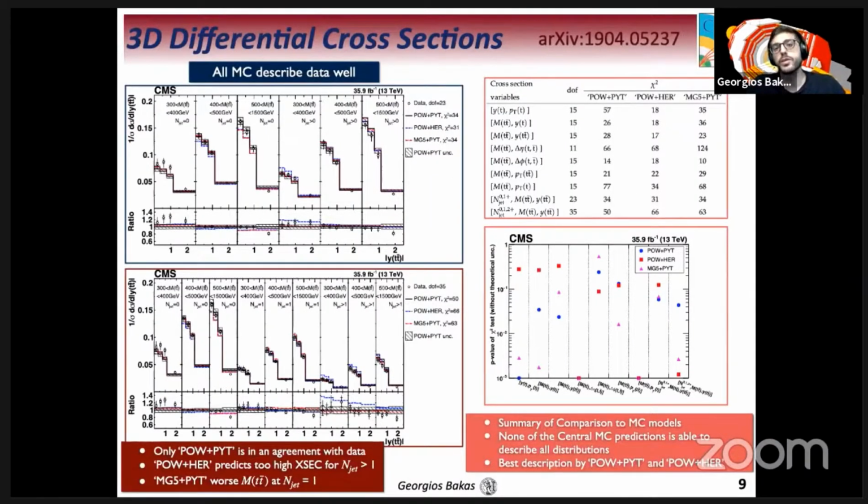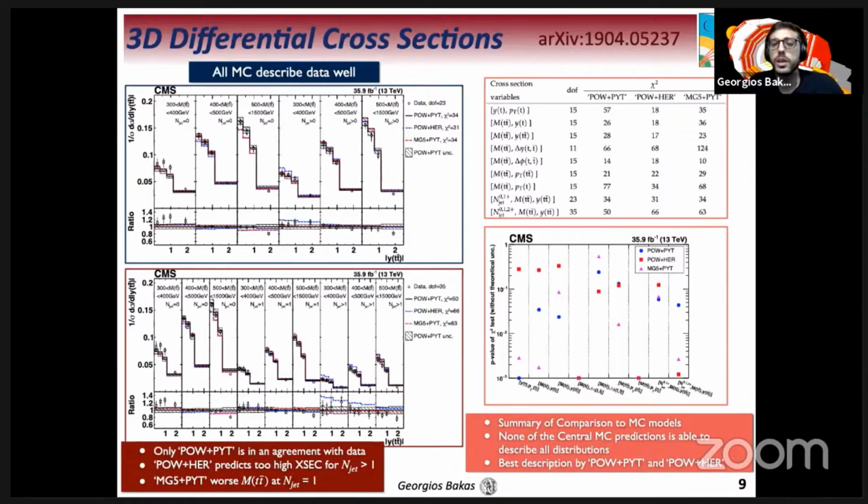Moving on to the results for the triple differential cross-sections. On the top left plot, we have the triple differential normalized cross-section at parton level as a function of the absolute tt-bar rapidity in different Mtt-bar ranges and N-jet ranges, which is measured using two bins: 0 jets and at least 1 jet. And on the bottom left plot, we have the triple differential normalized cross-sections at parton level as a function of the absolute tt-bar rapidity in different Mtt-bar ranges again, but now the N-jet ranges are measured using 3 bins: 0 jets, exactly 1 jet, and at least 2 jets.